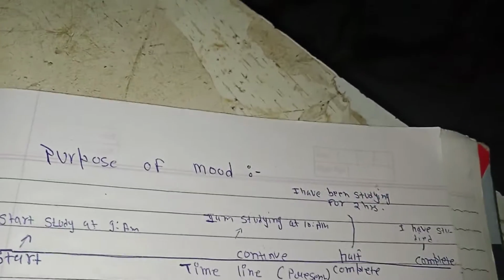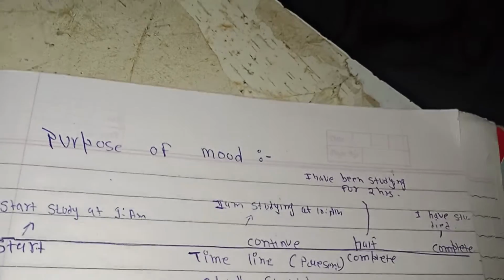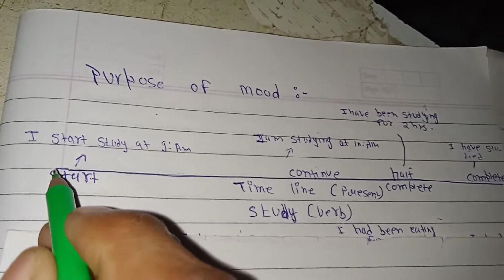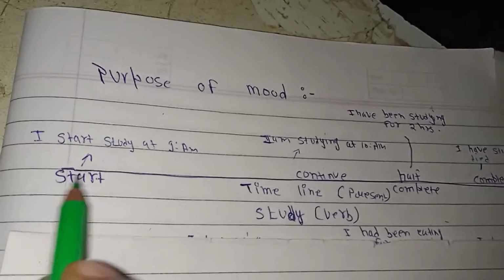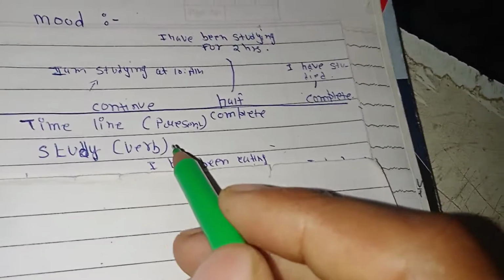Then let's understand it with the help of a diagram to understand it more clearly. The purpose of mood is this: when we take any tense, I have taken the present tense here. You see, it is the present tense. When we take any verb in the present tense, we can draw a line, and suppose that this point is the starting point of that action. Here I have taken the action study. So at this point of time is the starting point of study, and at this ending point of time, we suppose that this action is completed.